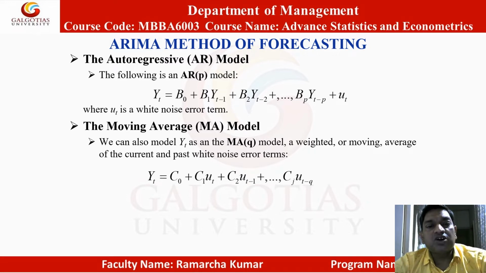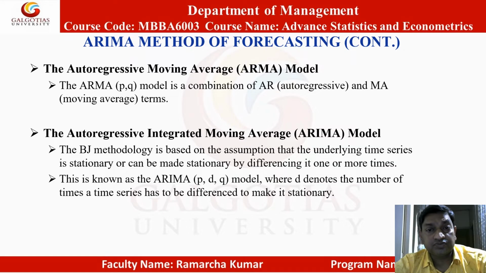Moving average model. We can also model Yt as an MA(q). MA is moving average model, a weighted or moving average of the current and past white noise error terms. So Yt can be written as C0 plus C1 times Ut plus C2 times Ut minus 1 till Cq times Ut minus q.